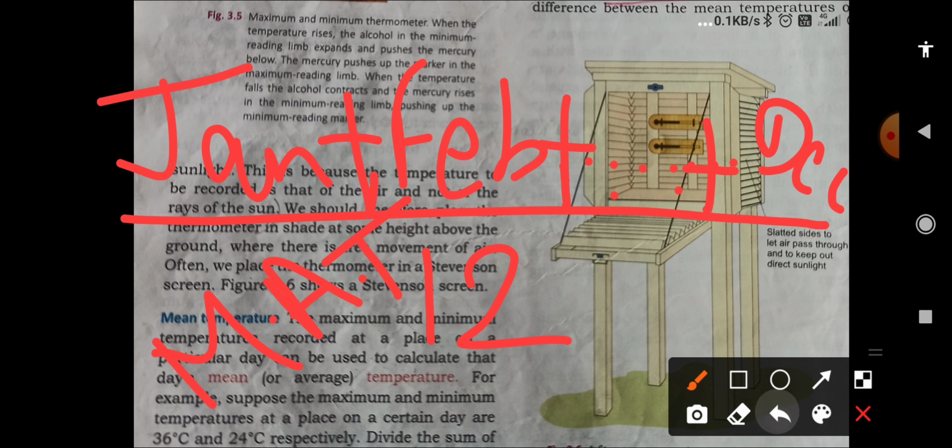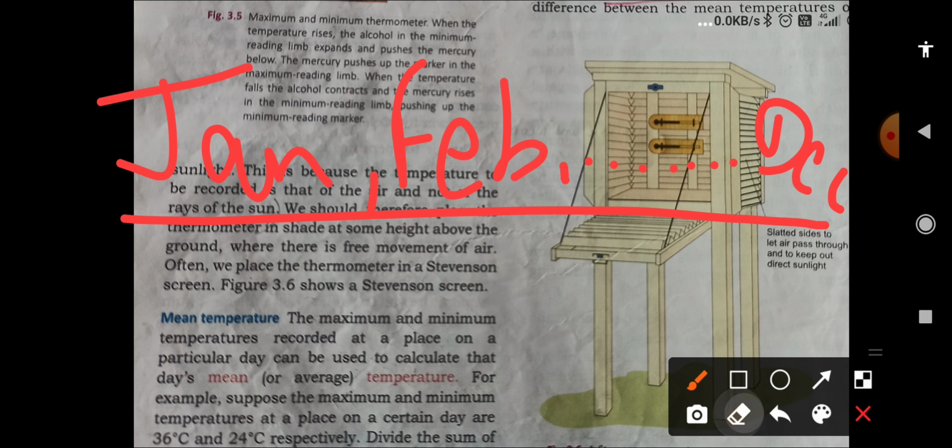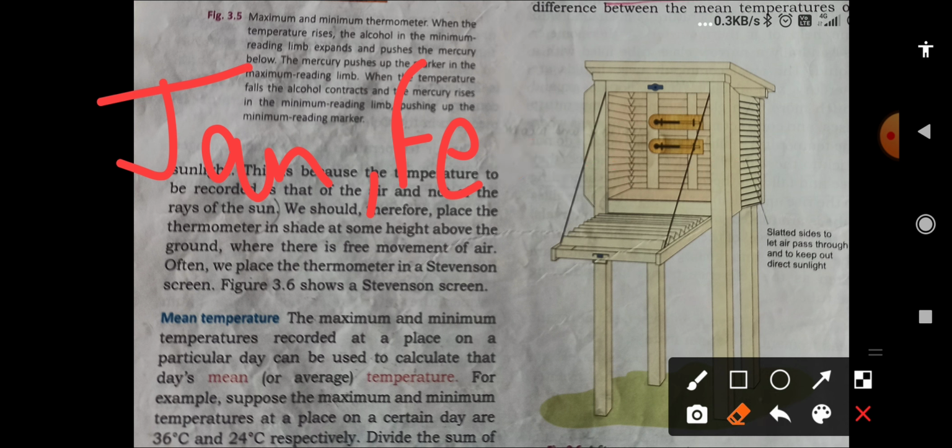Next is range of temperature. You may be thinking where we are going to use this. It usually does not come in the exam, but still you have to remember it, because in higher classes you have to measure it.